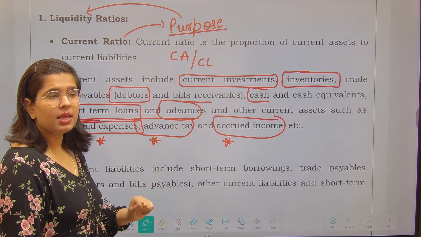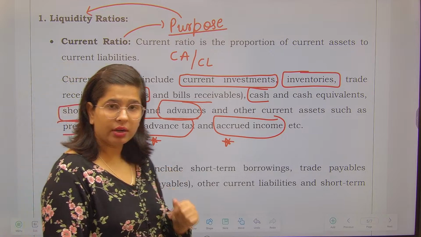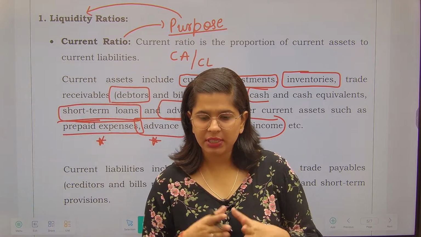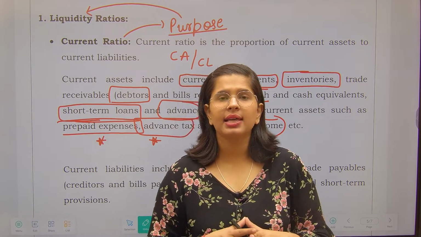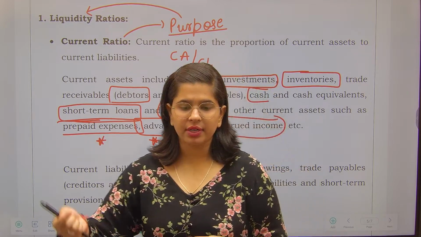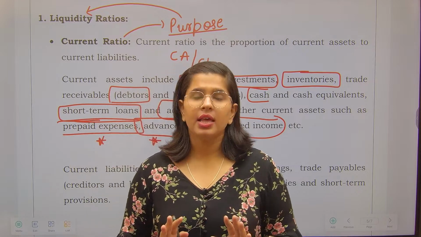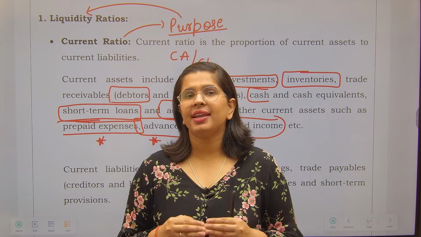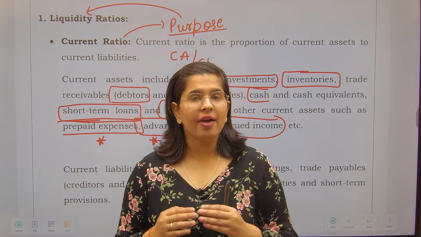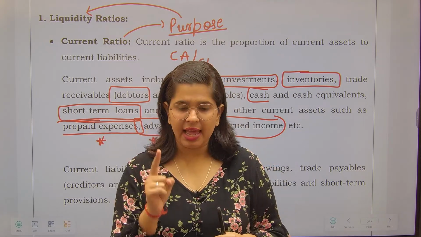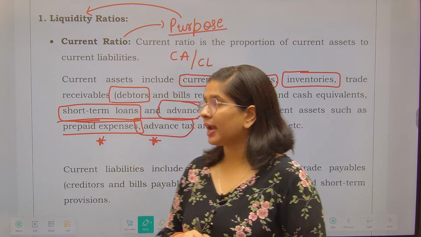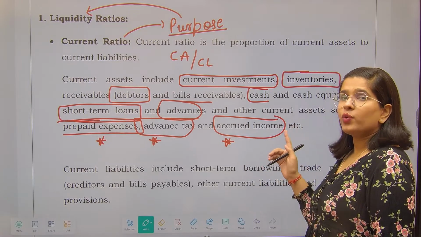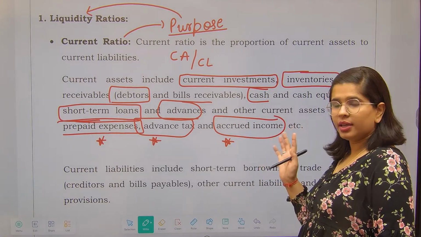Accrued income means income which I have earned but have not received. Suppose I have taught you this particular class. As soon as I have taught you this class, I have earned my remuneration. So I can show this in my balance sheet, but I have not received it in cash. I have not received it in cash, but still I am eligible to receive it. That is why accrued income is my current asset, an asset which I can redeem within a year.